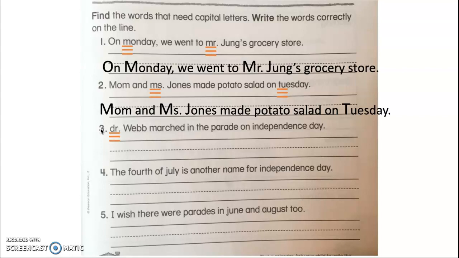The 3 words should be Dr. Independence Day. Okay, so again, doctor is the title of a person. Independence Day is the name of a holiday. Okay, so both of those need to be capital. Now write the whole sentence on your whiteboard the right way. Okay, you should have written the whole sentence on your whiteboard now. And your sentence should look like this. Dr. Webb marched in the parade on Independence Day.